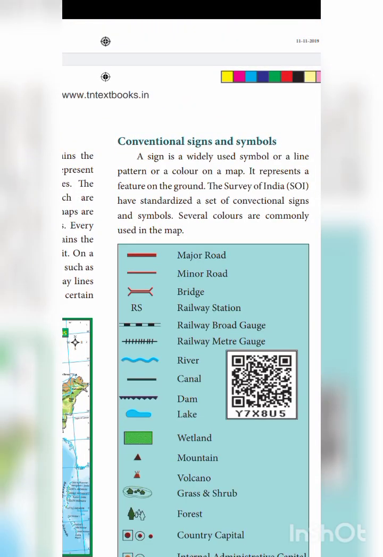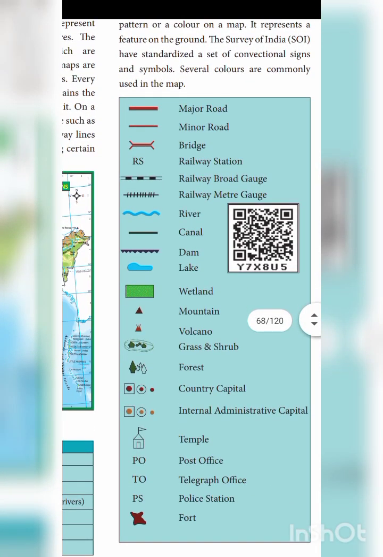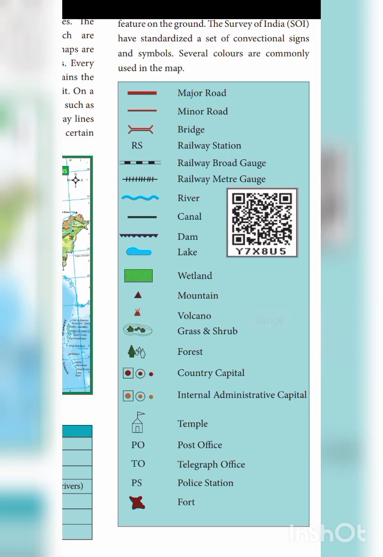And what is the beauty of these symbols? Throughout the world the same symbols are used, not only in India, in all the maps these common symbols are used, is it clear?